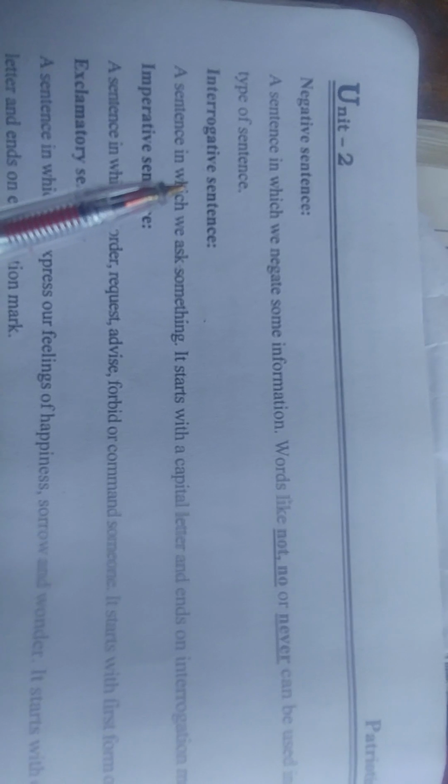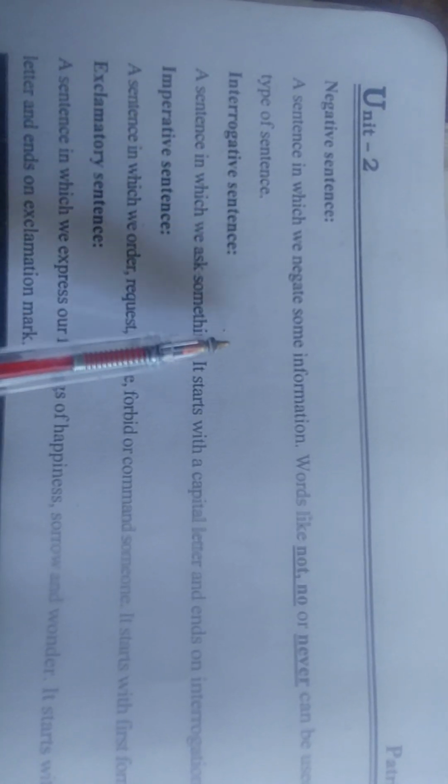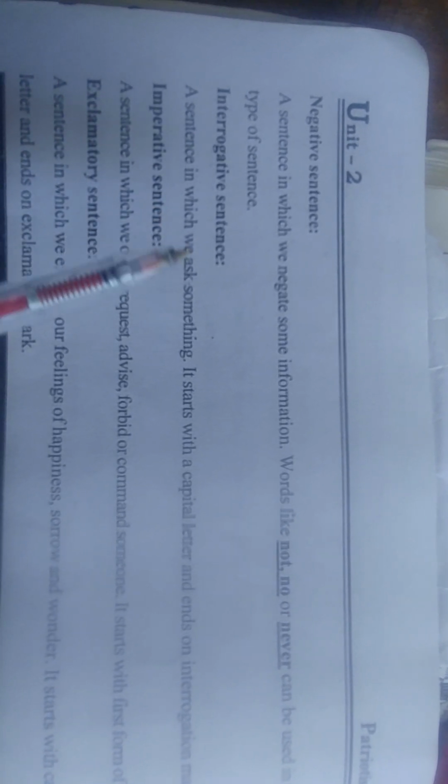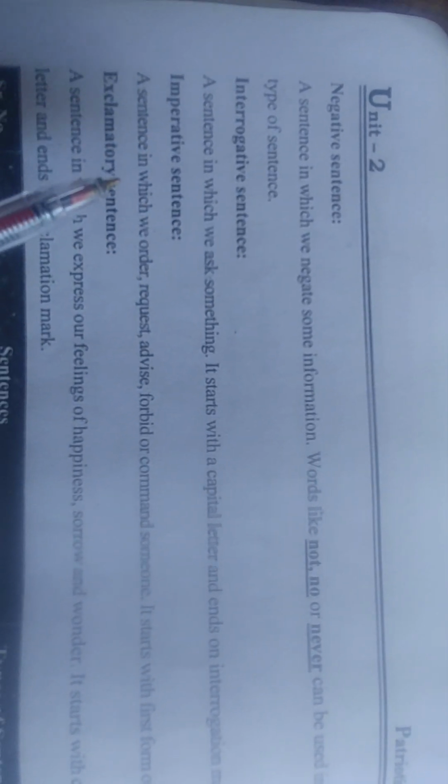Negative sentence. Negative sentence, as its name shows, indicates a sentence in which we negate some information. In a sentence in which we negate some information, words like not, no, never can be used. In negative sentences, we use not, never, no, etc. Okay. Next one is interrogative sentences.